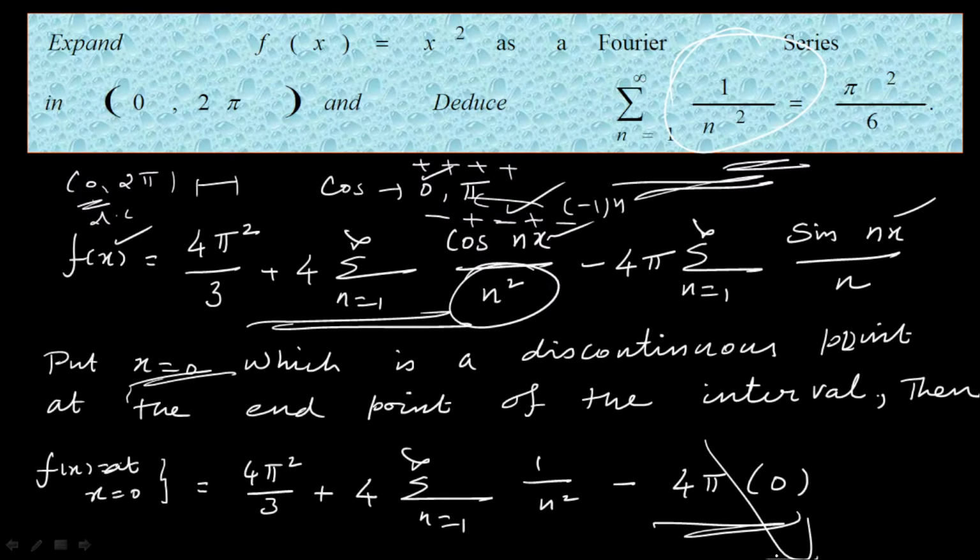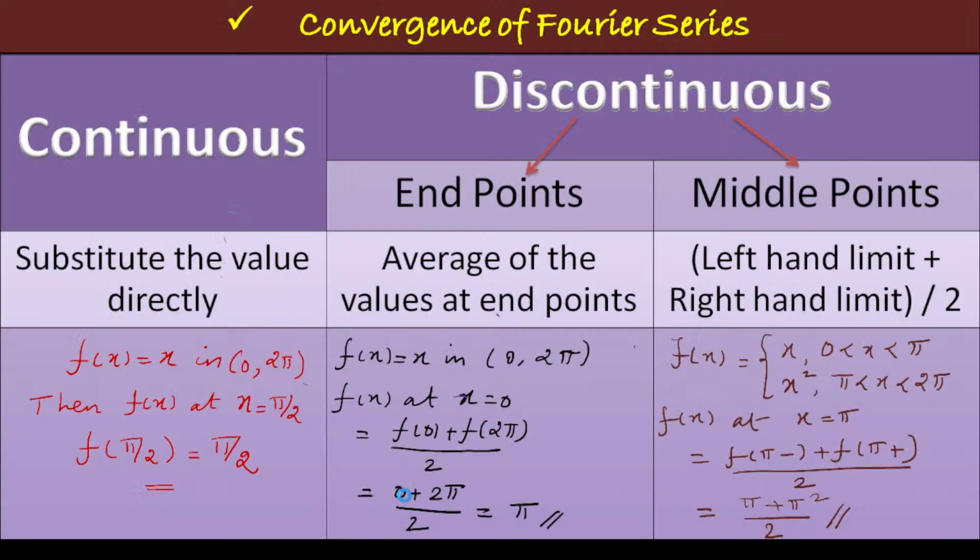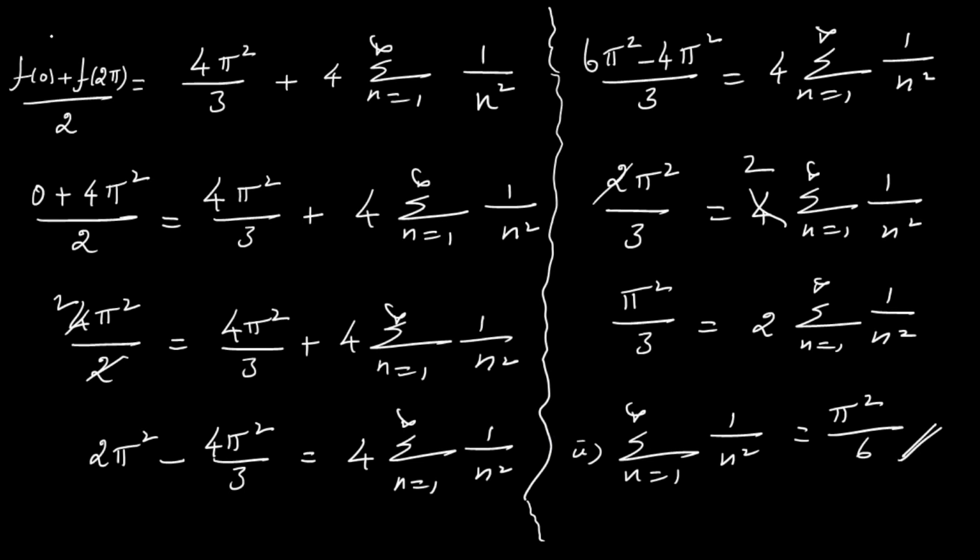Let me show you the convergence of Fourier series table once again for your reference. If the discontinuity arises at the end point, we have to take the average of the values at the endpoints, right? For that, the interval is from 0 to 2 pi, so f of 0 and f of 2 pi, the average of the extremities. So you have to calculate the values of the function at f of 0 and f of 2 pi, and add them and divide by 2.